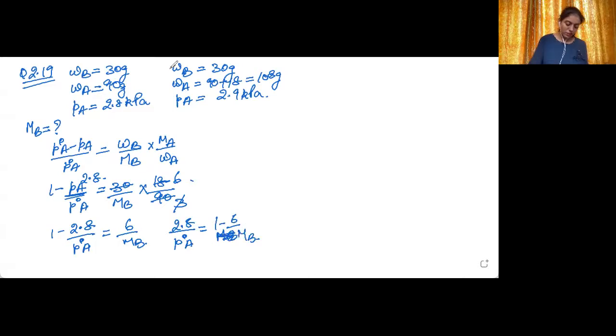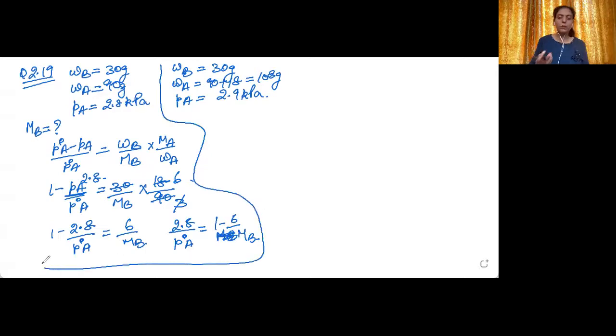Similarly, we can find a similar equation for the solution prepared by adding more water into it. So 1 minus 2.9 upon P naught A is equal to 30 upon MB multiplied by 18 upon 108.